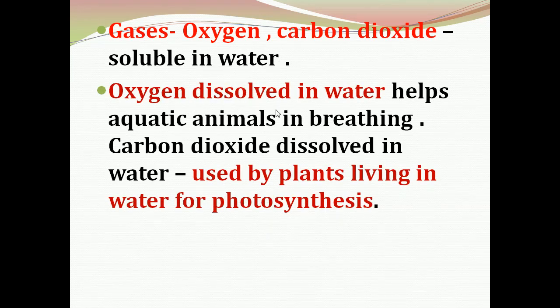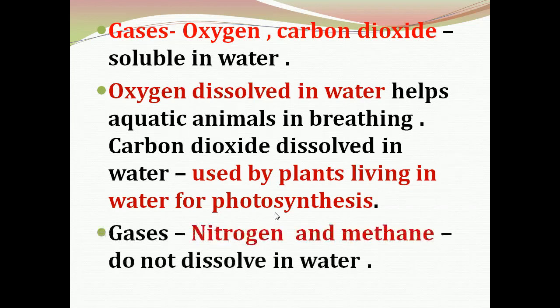Oxygen dissolved in water helps aquatic animals in breathing. So dissolved oxygen can be used by the aquatic animals for their breathing. And carbon dioxide, which is dissolved in water, can be used by plants living in water for photosynthesis. So dissolved carbon dioxide can be used by plants living in water for photosynthesis.